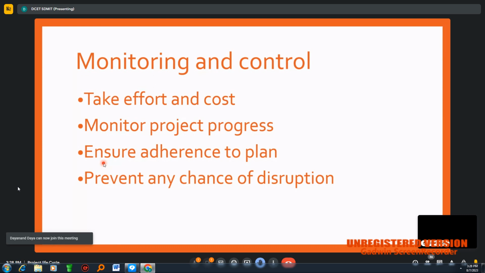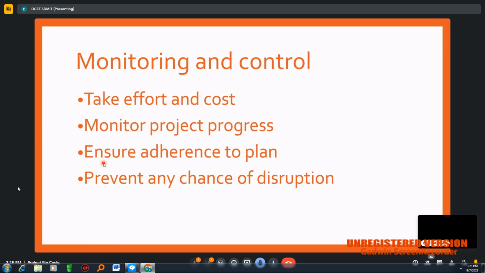That is what ensuring adherence to the plan is about. So what is to be done, and when? Usually this schedule is prepared in the planning stages, and we need to ensure whether we have stuck to our plan or not.